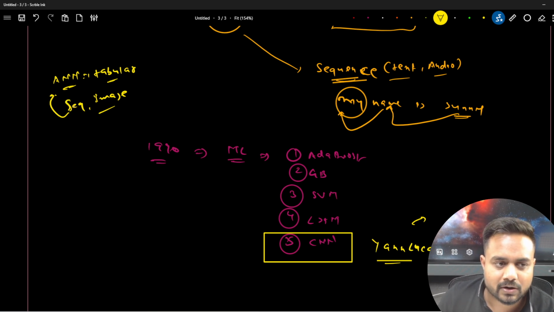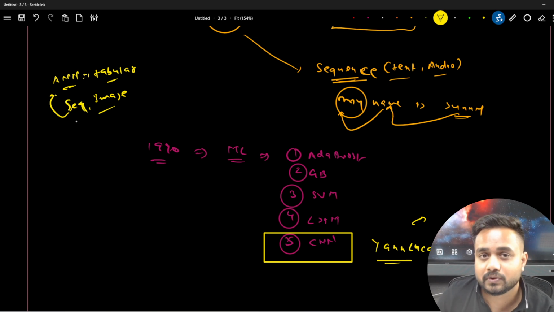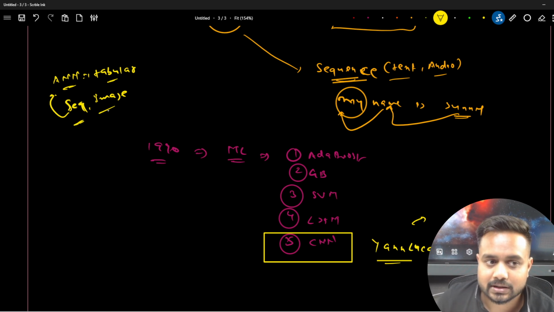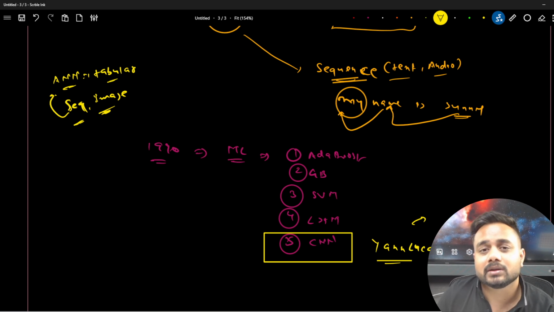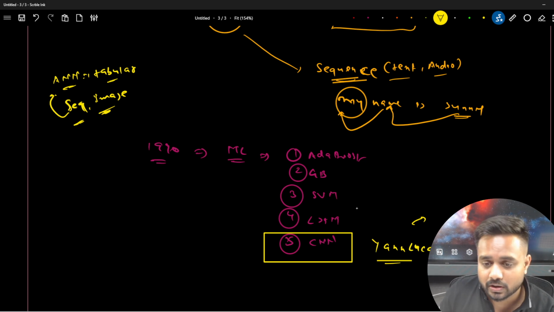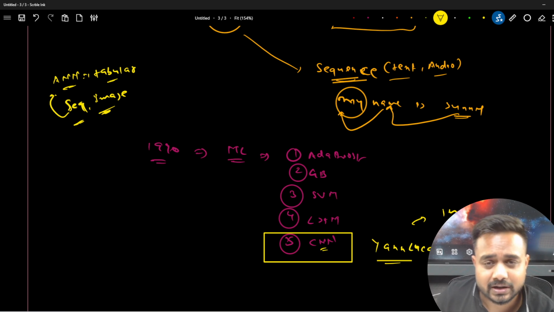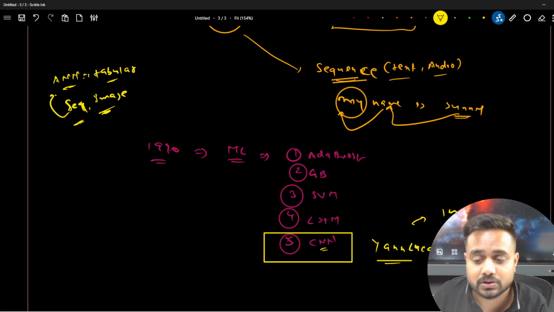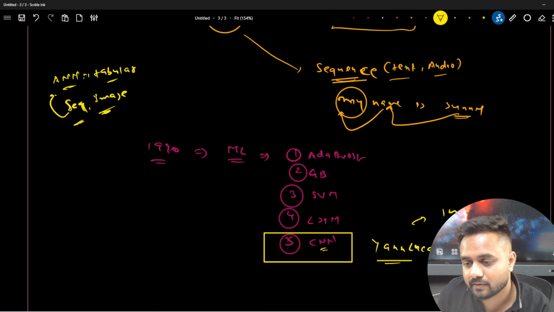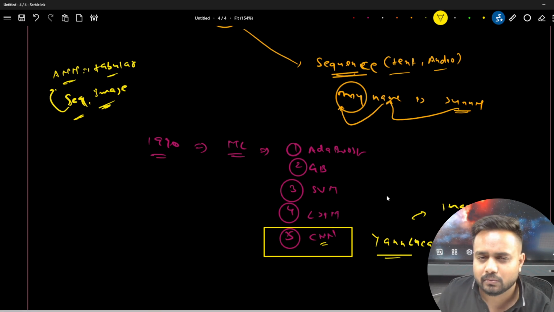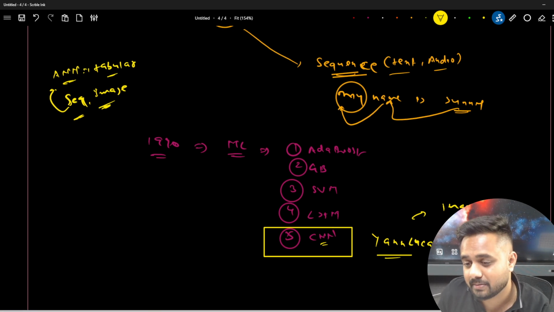Why? Because if we did, we wouldn't be able to find the patterns we want in text, audio, images and videos. So for that they designed different types of neural networks. The CNN is specifically designed for images and videos. What is a video? A video is a collection of frames, a collection of images. Now Yann LeCun created the first network, named LeNet, and they used a dataset. What was the dataset name? The dataset was the MNIST data.